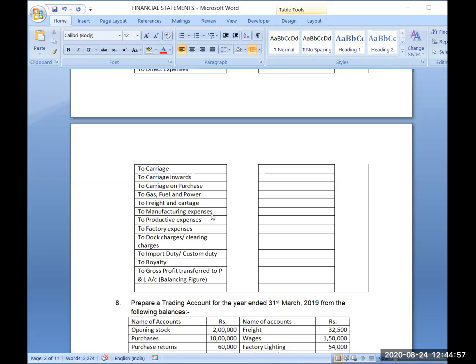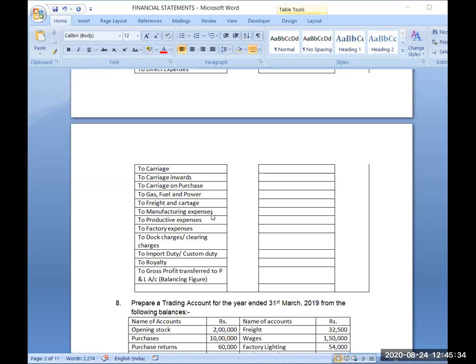You might have heard this word. Whenever you go to the port authorities claiming your goods, you will have to furnish some documents, some proof that these goods belong to you. Then second, the authorities will ask you for the dock charges before handing over the goods to you. For keeping your goods safe and proper in the dock, they will ask you to pay some charges. So that is known as dock charges.